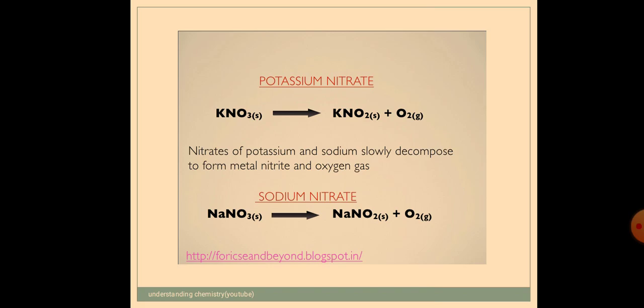Nitrate is converted into nitrite. Nitrite is a light yellow solid, with the liberation of oxygen. So what is happening to sodium nitrate? Sodium nitrate is again converted into sodium nitrite, with the liberation of oxygen. So certain anhydrous crystals, when heated, break into smaller crystals by making a crackling sound, and this process is called decrepitation.